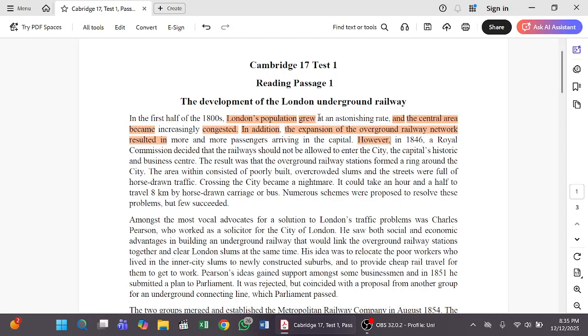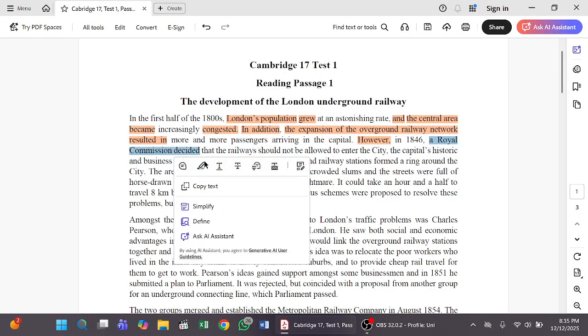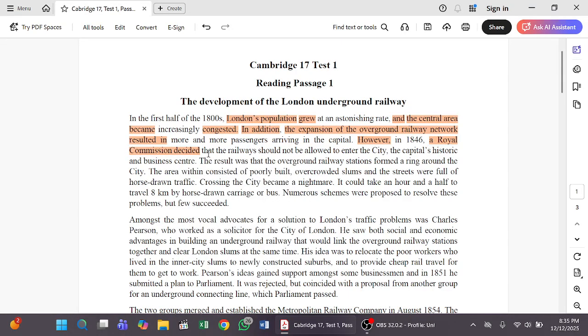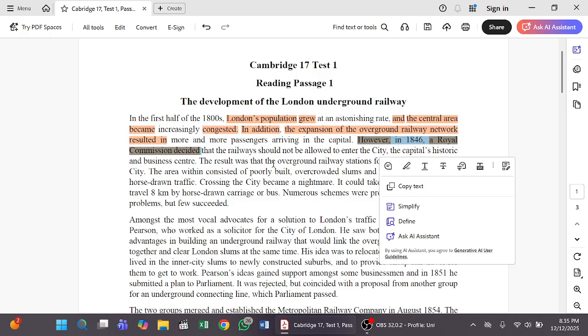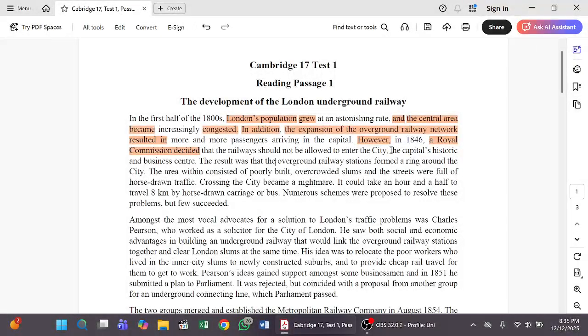In 1846, a royal commission. Here the subject is a royal commission, and the verb is decided, and the rest is extra information. You don't need to bother more about the extra information here, like the capital's historic and business center. A royal organization, a royal commission, decided, or made a decision on some issue.